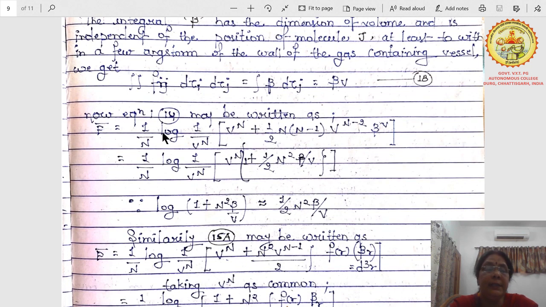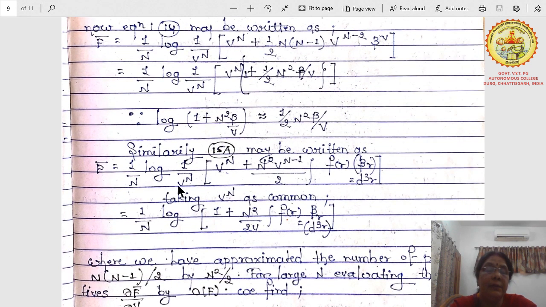Now, equation 14 may be written as f bar equals 1 by n log of 1 upon V to the power n, in brackets V to the power n plus half n minus 1, and here we will replace these values with beta V and V to the power n minus 2, because we have already taken the two molecules ith and jth. Simplify this equation: 1 by n log of 1 by V to the power n, V to the power n, 1. Here you take V to the power n as common: 1 plus half n minus 1 beta by V. Since log of 1 plus n square beta by V, neglecting the 1, can be written as 1 half n square beta by V.